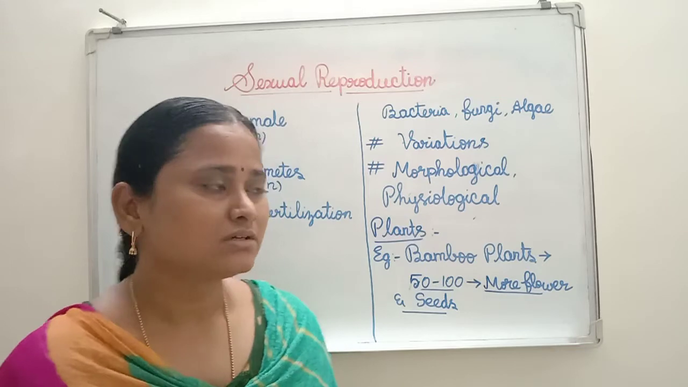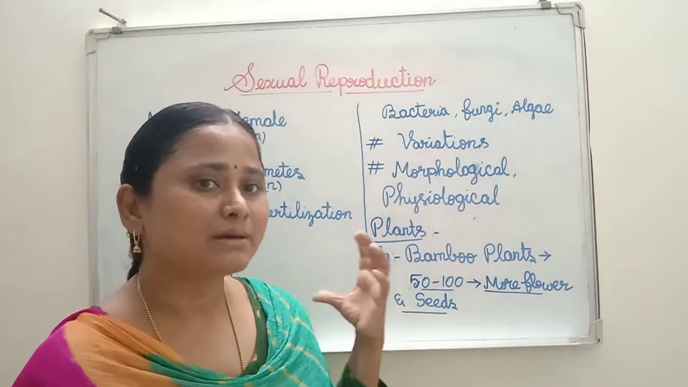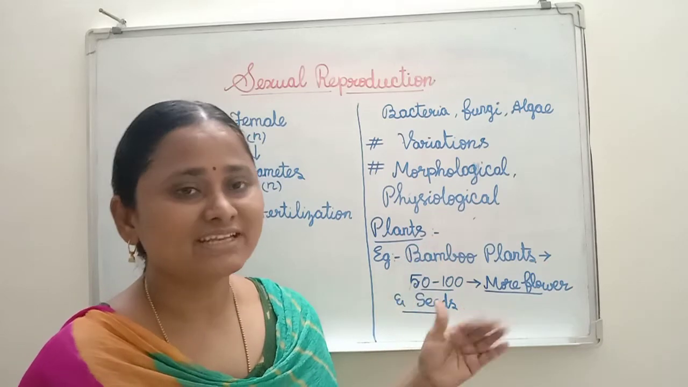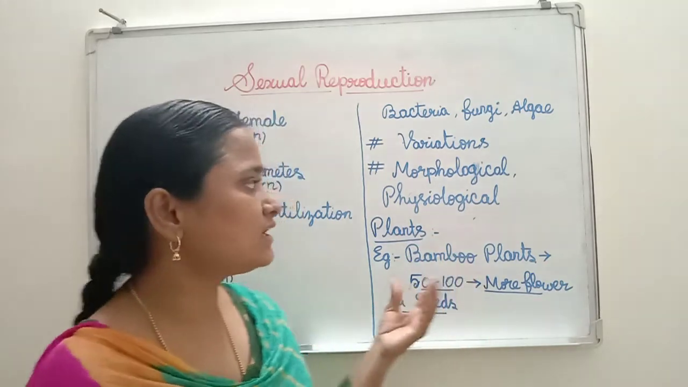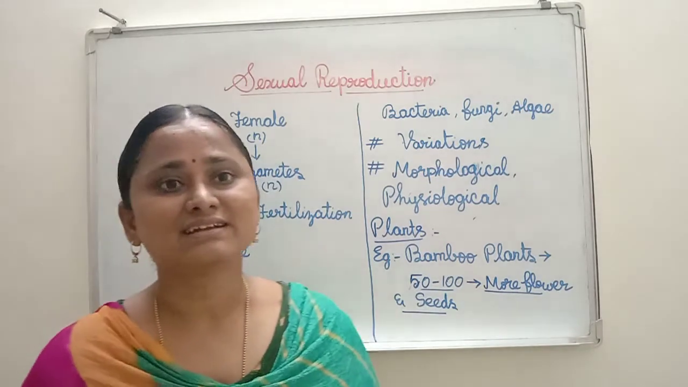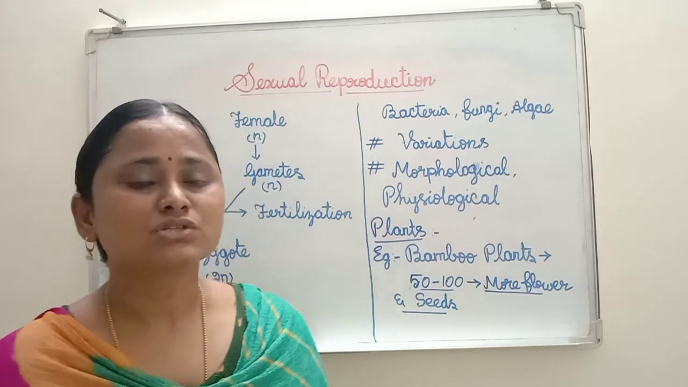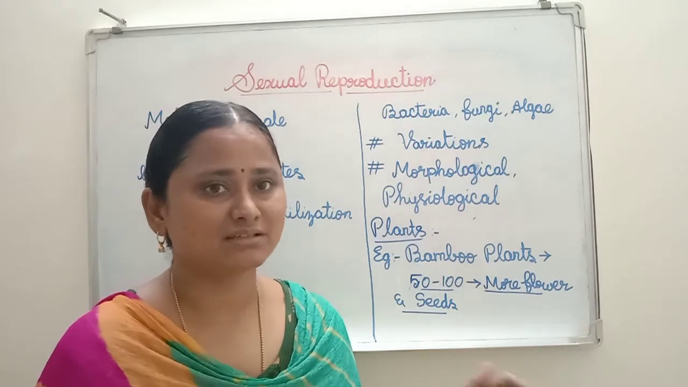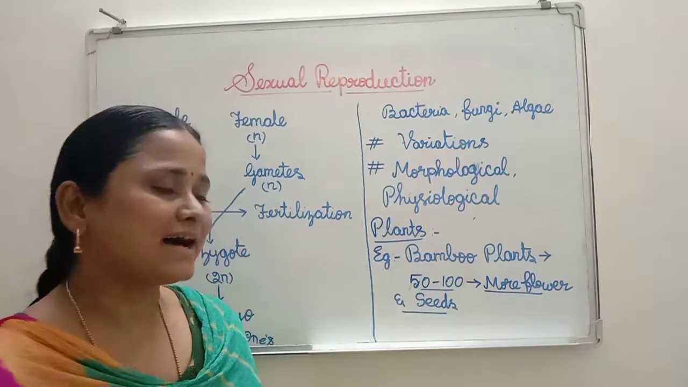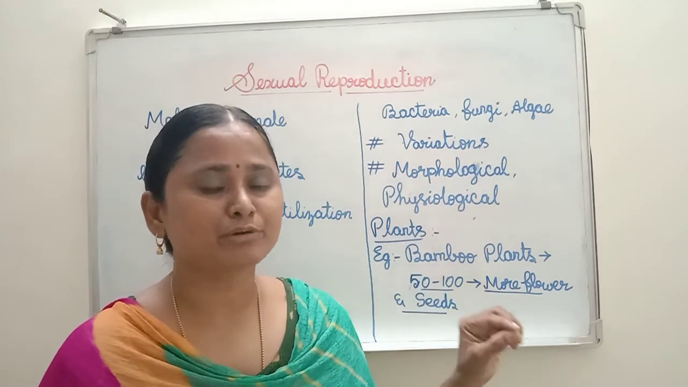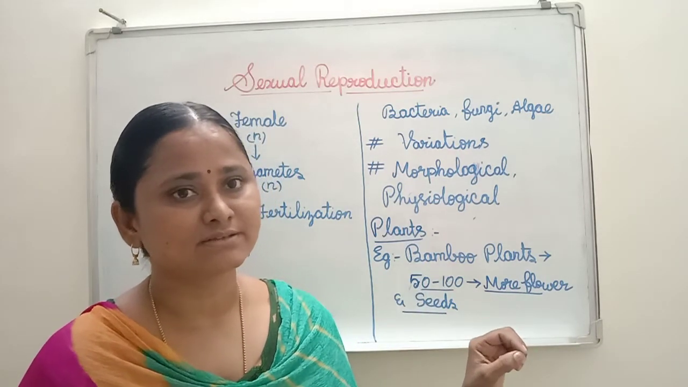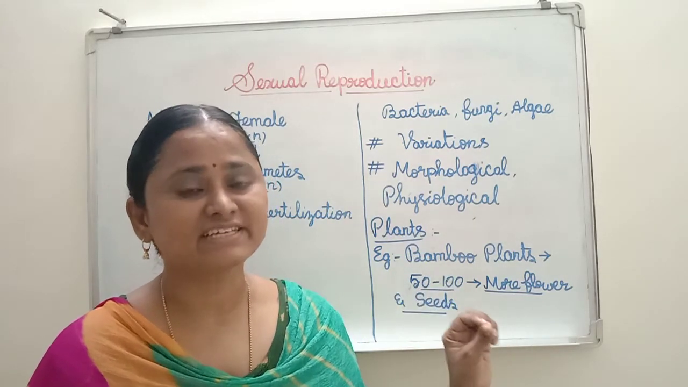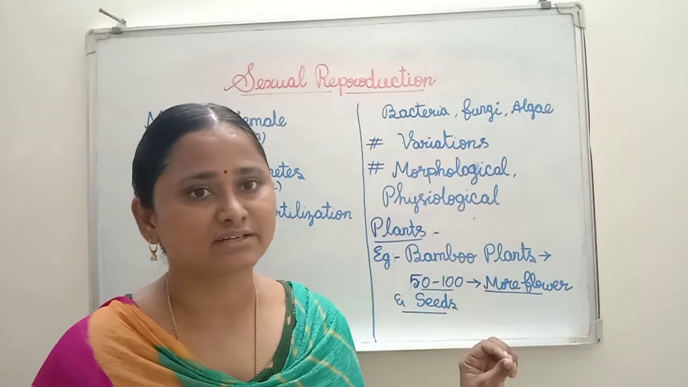Like that, in different plants, the season of producing the flower is different. In some cases you can see monoennial and then diennial. Why am I telling you about the flower? Because in sexually reproducing plants, flowers are the reproductive organs, the sexual reproductive organs.